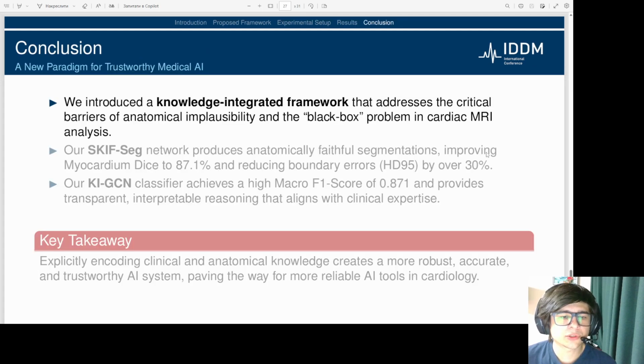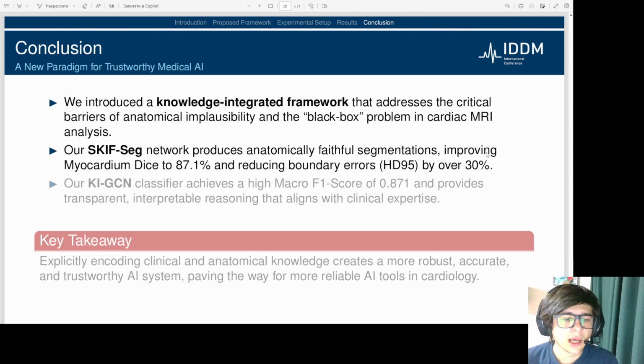In conclusion, we introduced a knowledge-integrated framework that directly addresses the clinical barriers of anatomical implausibility and the black box problem in cardiac MRI analysis. Our SCIF-SEC network produces anatomically faithful segmentation, improving the myocardium DICE to 87.1%, and more importantly, reducing clinical boundary errors by over 30%.